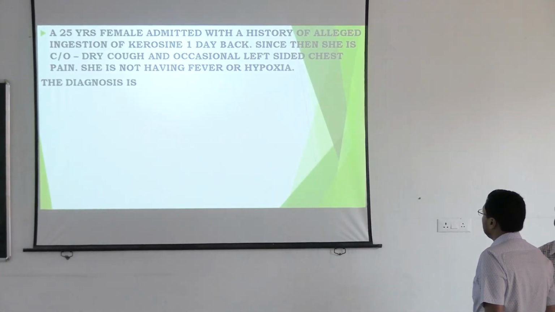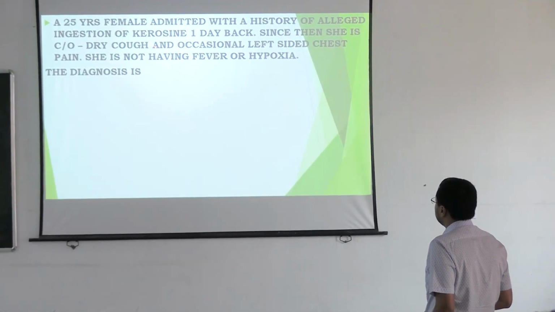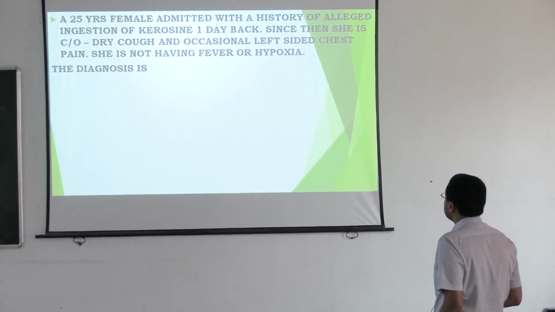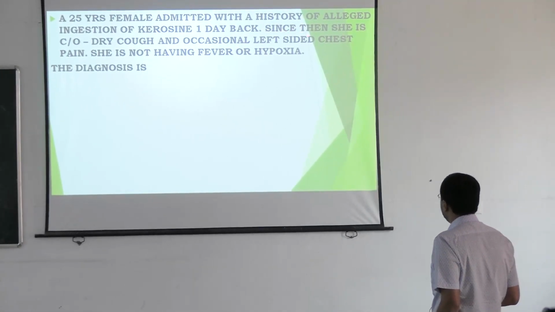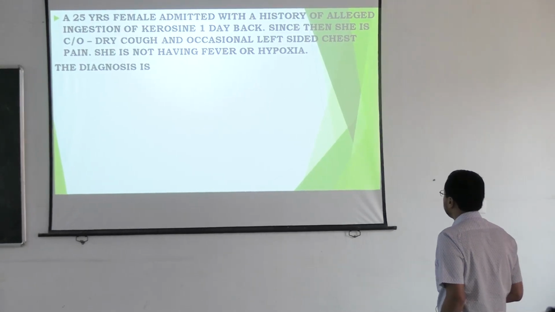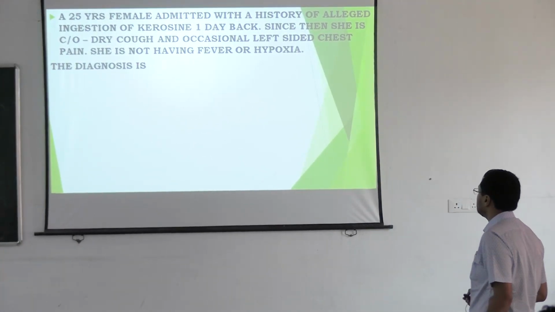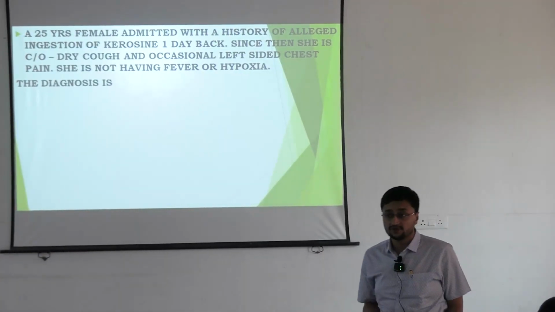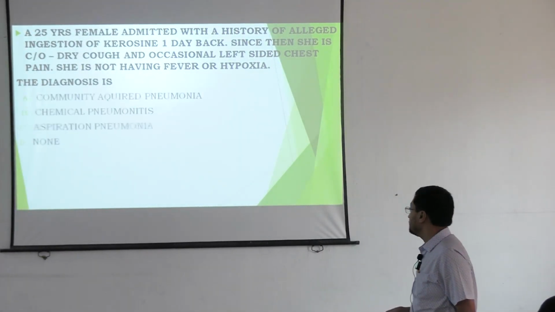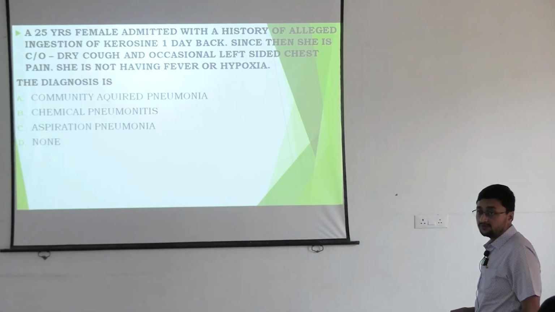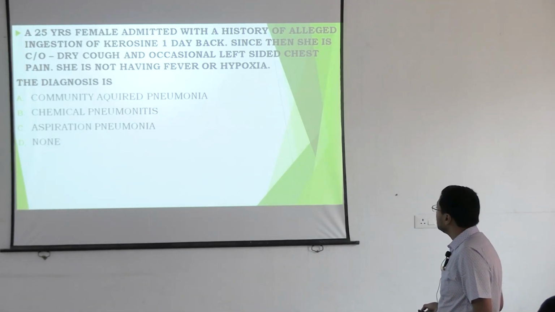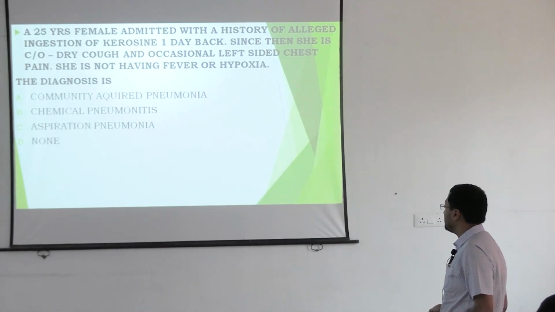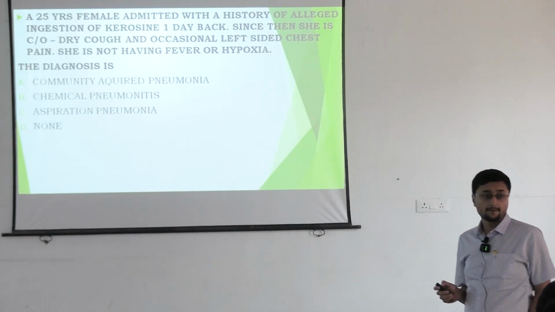Next, so she ingested kerosene day 1 back. Since then she is complaining of dry cough with left sided chest pain, but she is not having fever or hypoxia. So what is the diagnosis? Is it aspiration pneumonia, chemical pneumonitis or community acquired pneumonia?